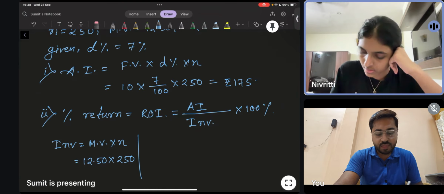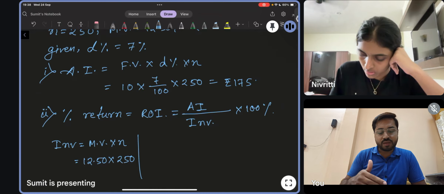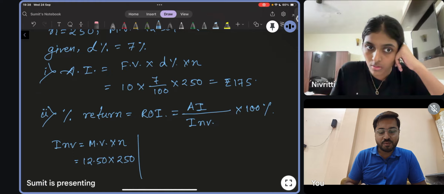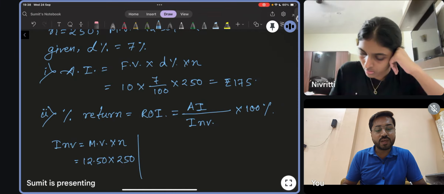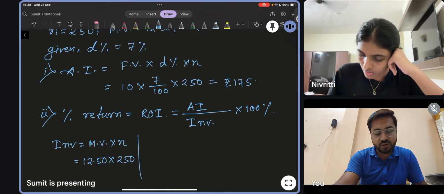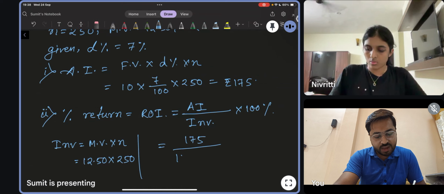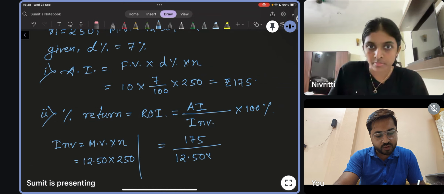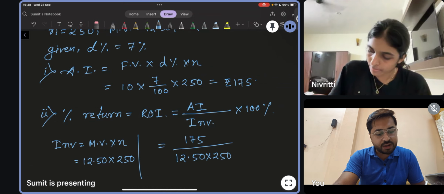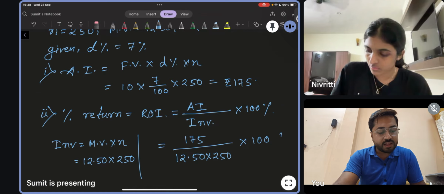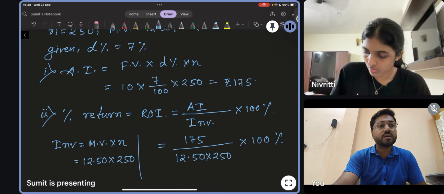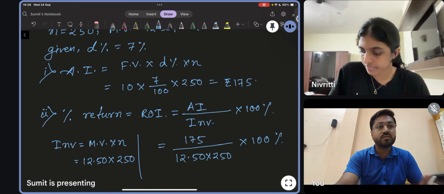Correct? Yes. We will not multiply. We can put it over here directly. If you multiply, why should I multiply over that? We will do the calculation over there, because they have not asked for the investment. So AI is 175 and investment I am writing like that, 12.50 into 250. If you do the multiplication over here, it will take a lot of time, so we will not multiply.